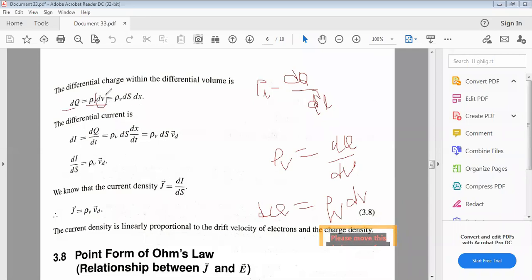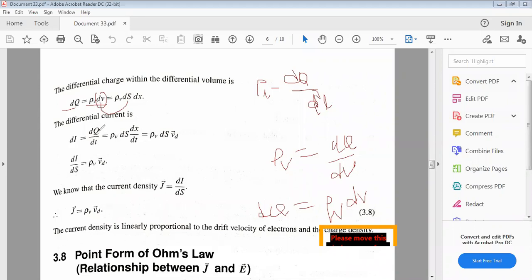Similarly, this is the volume. Can I write it as surface area into width? Actually, it is length into width into height, but length into width is the area, and area into height is the volume. So dv equal to ds into dx. The differential current dI equal to dq by dt, that you already know.